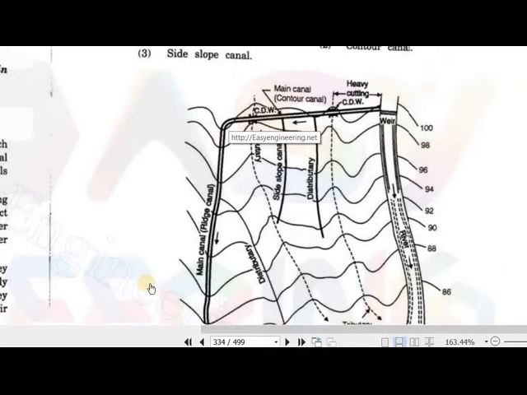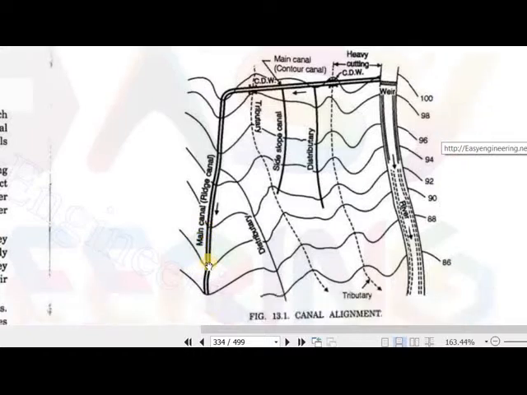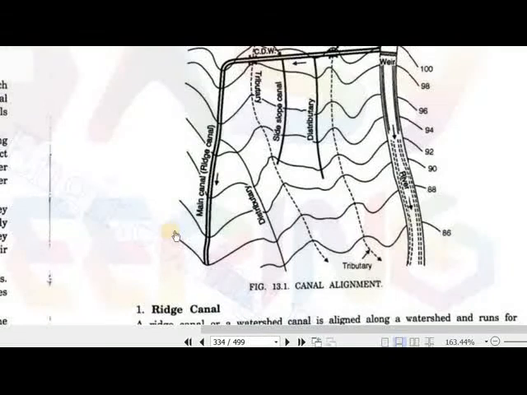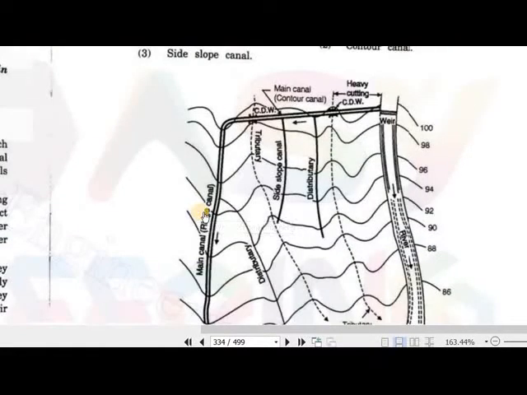Then we have to focus on the river, and here we have a barrage. If we have to divert the canal from this point up to this point, then we should see the shortest possible distance and the highest contour. So that is at a contour of 100, and it will divert water to downstream contours 98, 96, 94. So that is the main canal, the ridge canal.